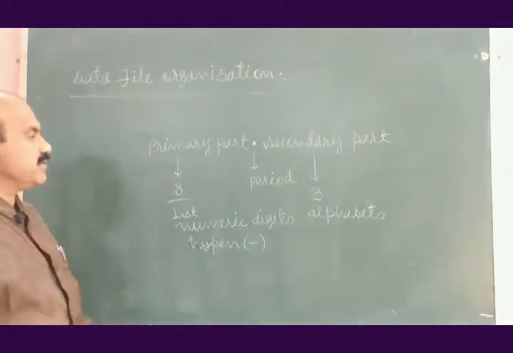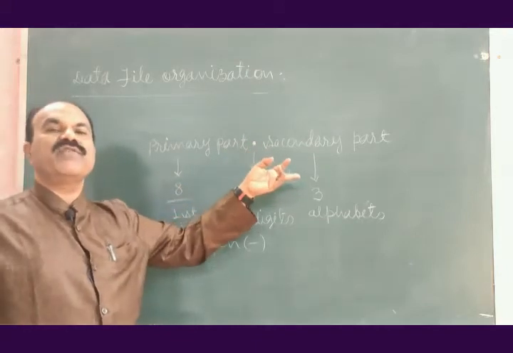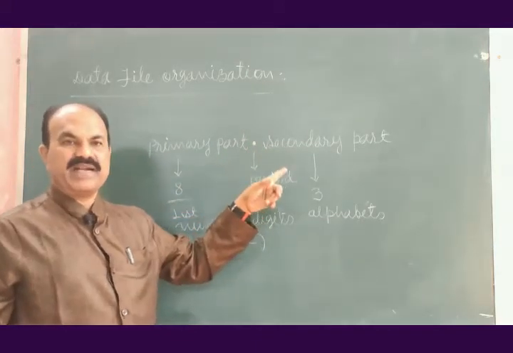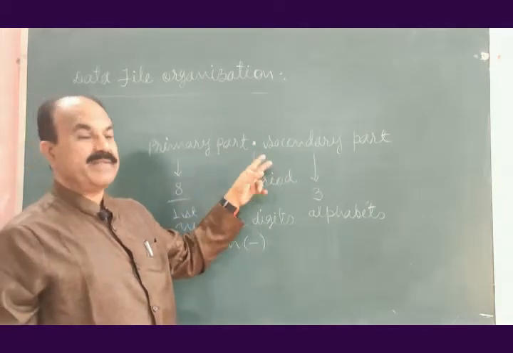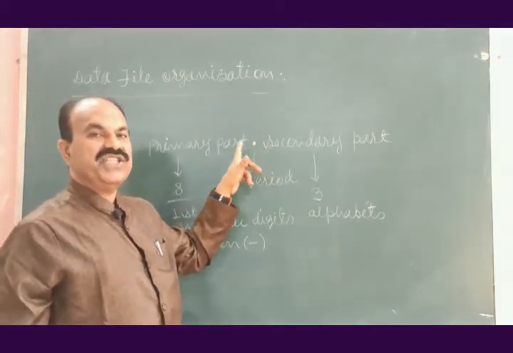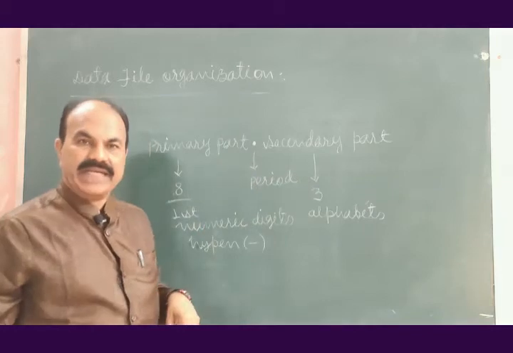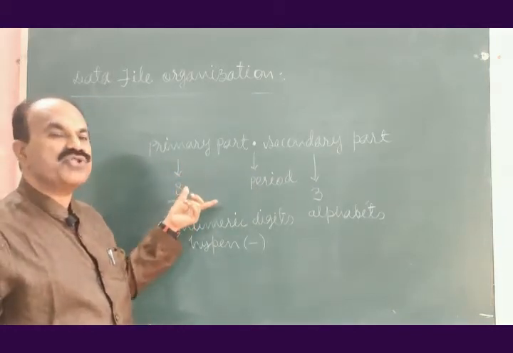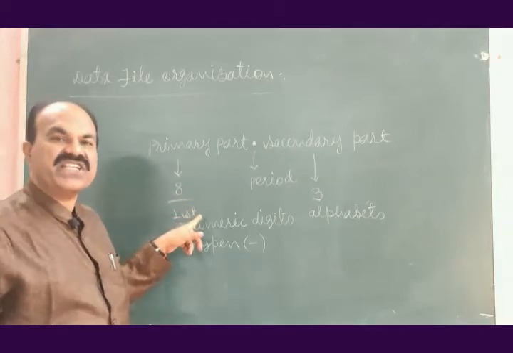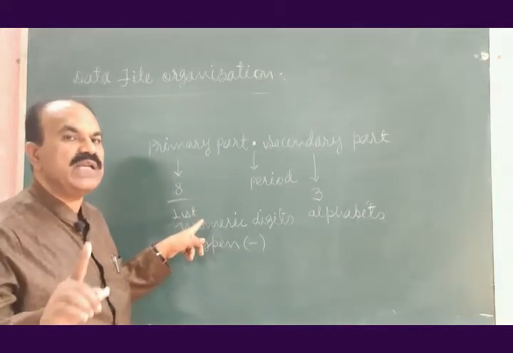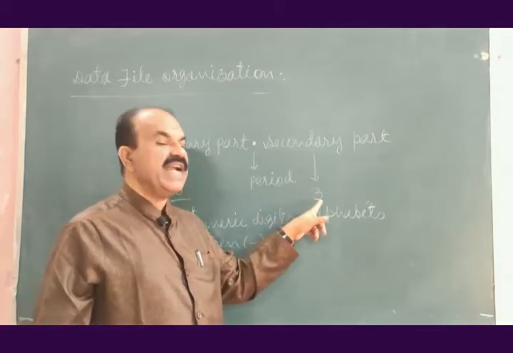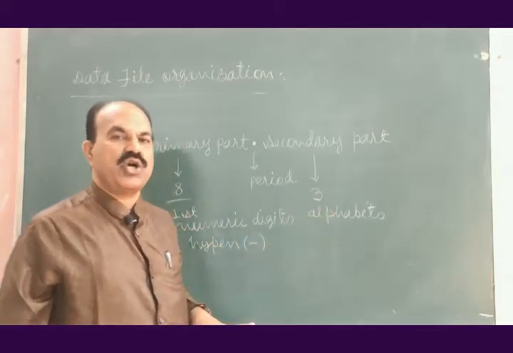What are the rules? This is the general format for naming a data file. Primary part, secondary part. These two parts are separated by a dot. This dot is known as a period. Length of primary part at the most can be 8 characters long. It should not be more than 8 characters. Length of secondary part can be at the most 3 characters long.